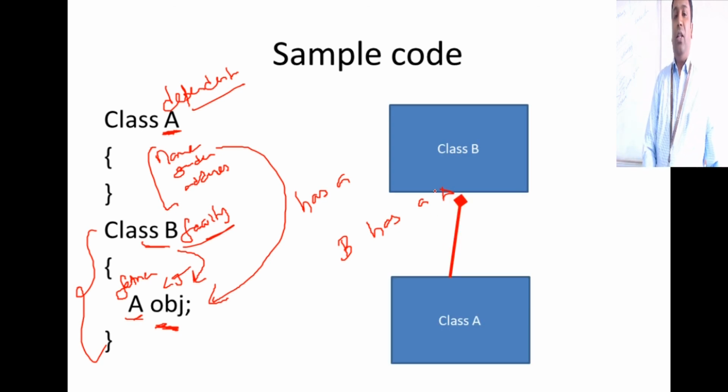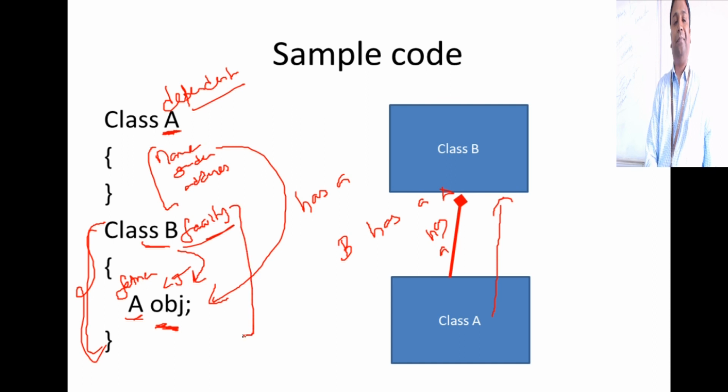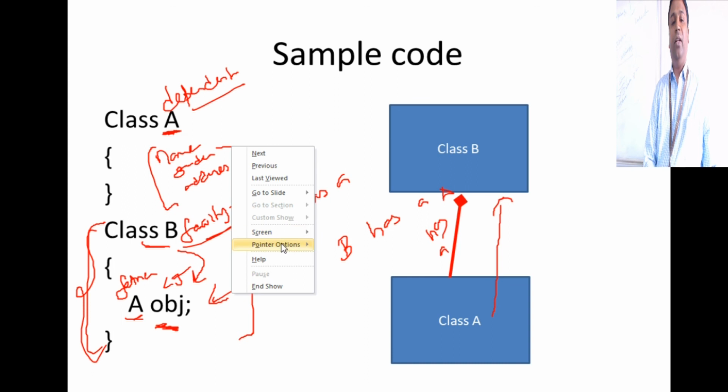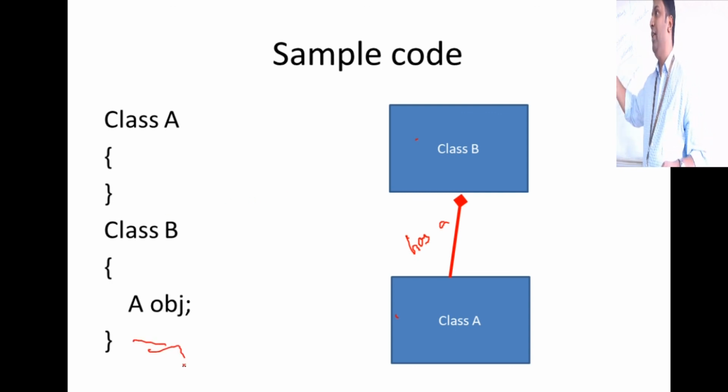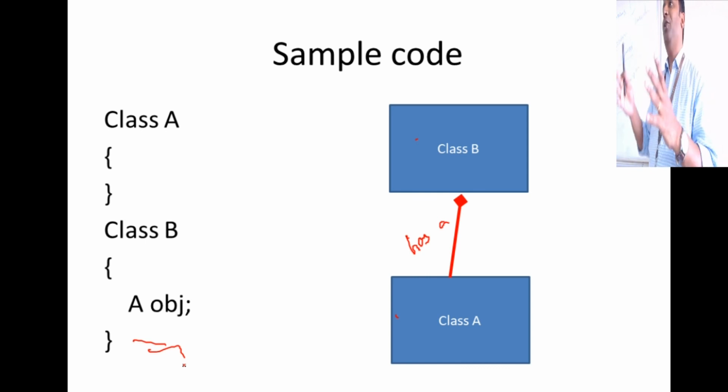So that's how we represent this in UML. Class B has a dependent, and how do you represent that here? You represent it like this. Let me erase all the ink and repeat this again. So class B is containing class A, or class B has a class A. So that is the meaning. If you find something in your code like this, it obviously means composition or aggregation.